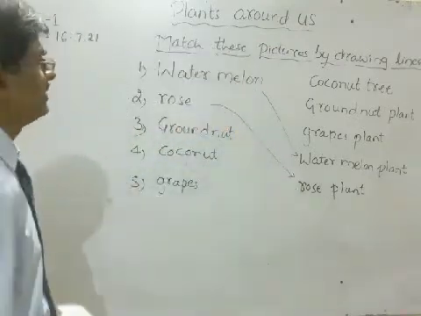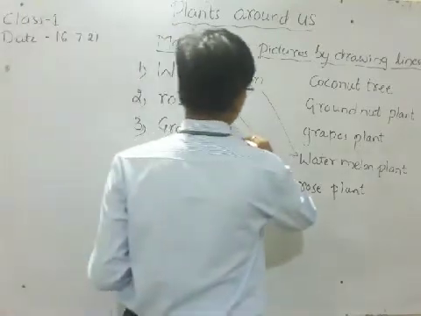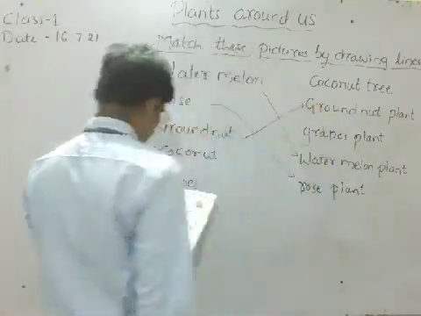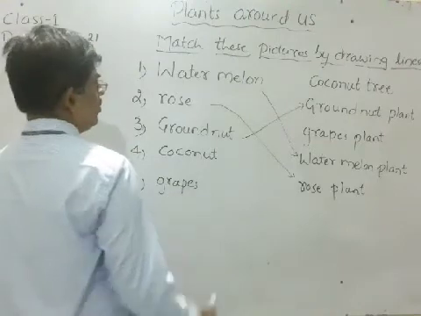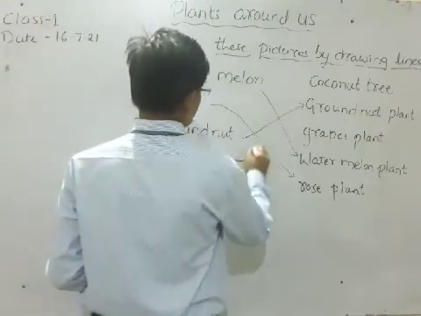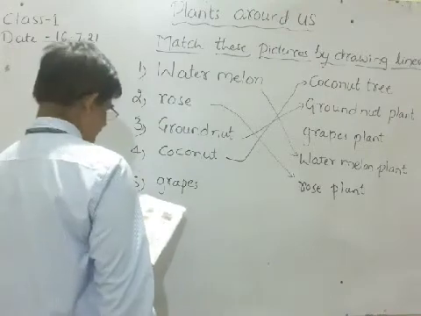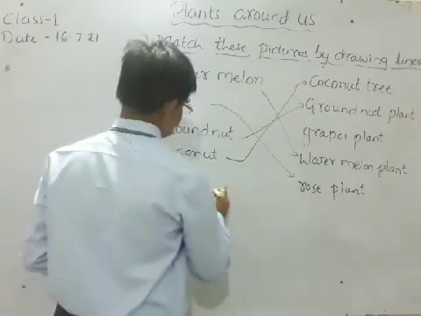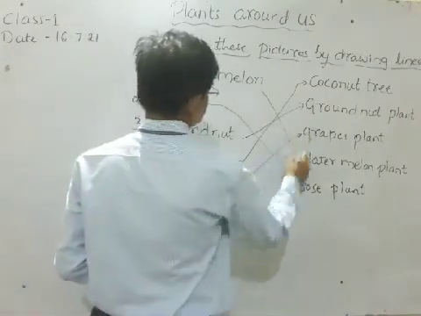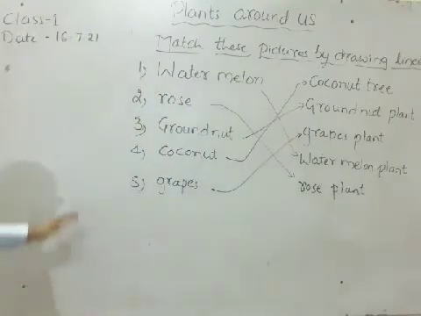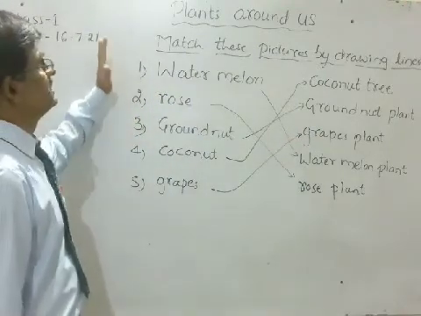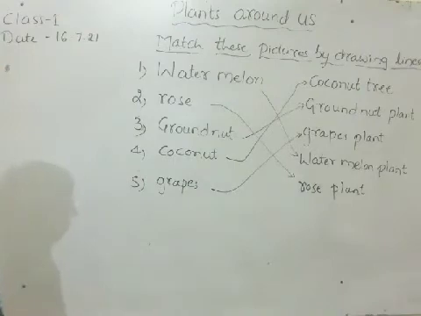Next groundnut, groundnut. After groundnut, coconut, coconut. Then the last one, grapes, grapes. In this way we are supposed to match the pictures by drawing lines. Understood?